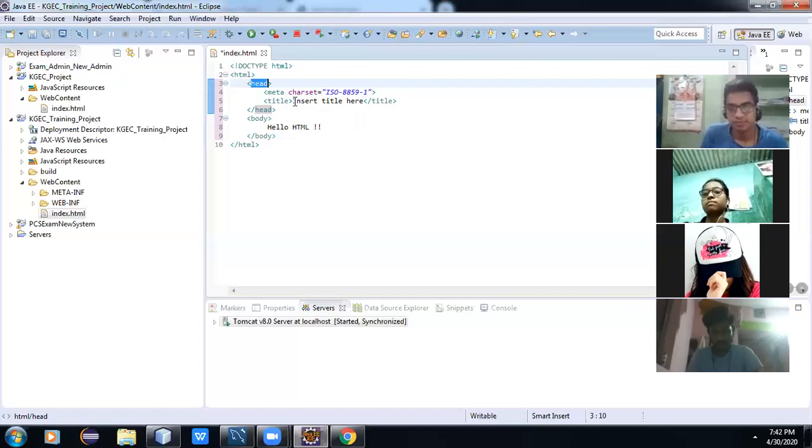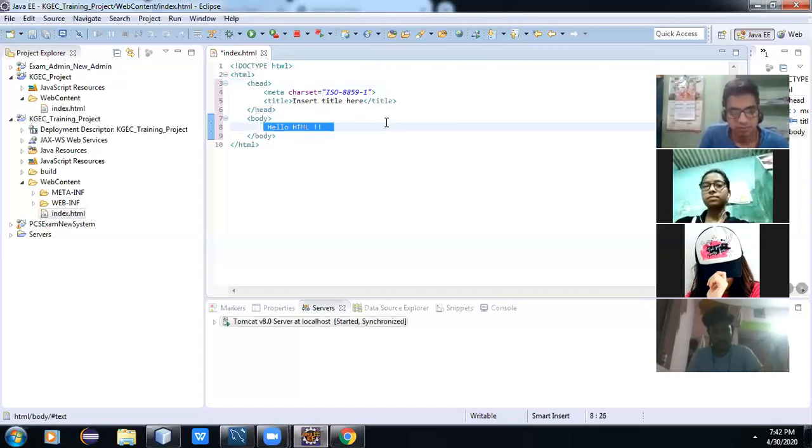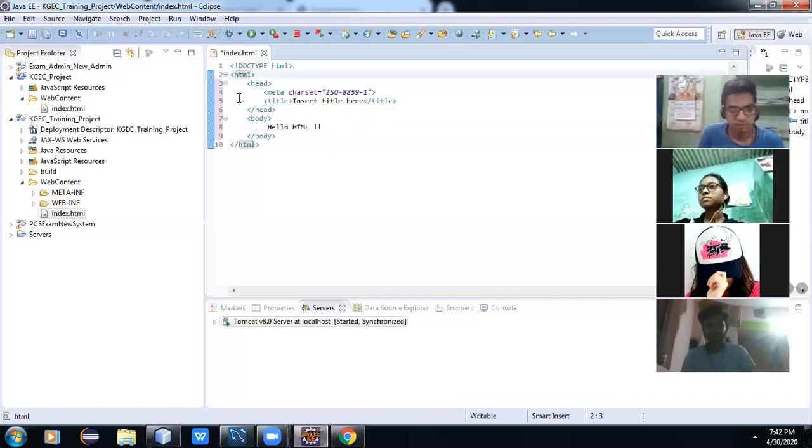Body section. What is the body section? The purpose of the body section is to display in the web page. What we see in the website generally comes from the body section. Whatever is inside the body comes from the body section. So that is what we are learning: the html opening tag and closing tag.